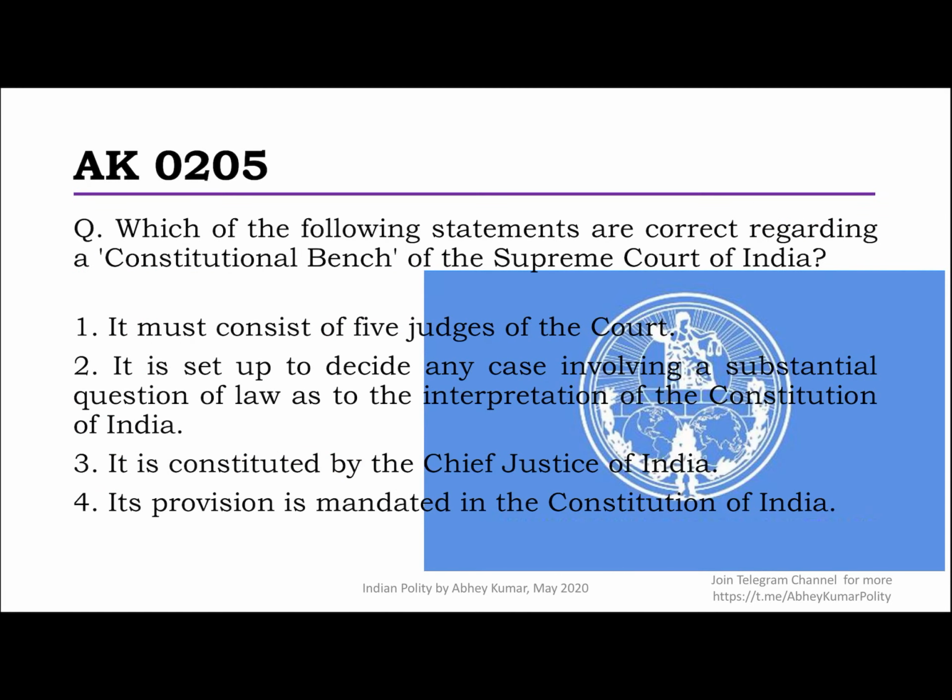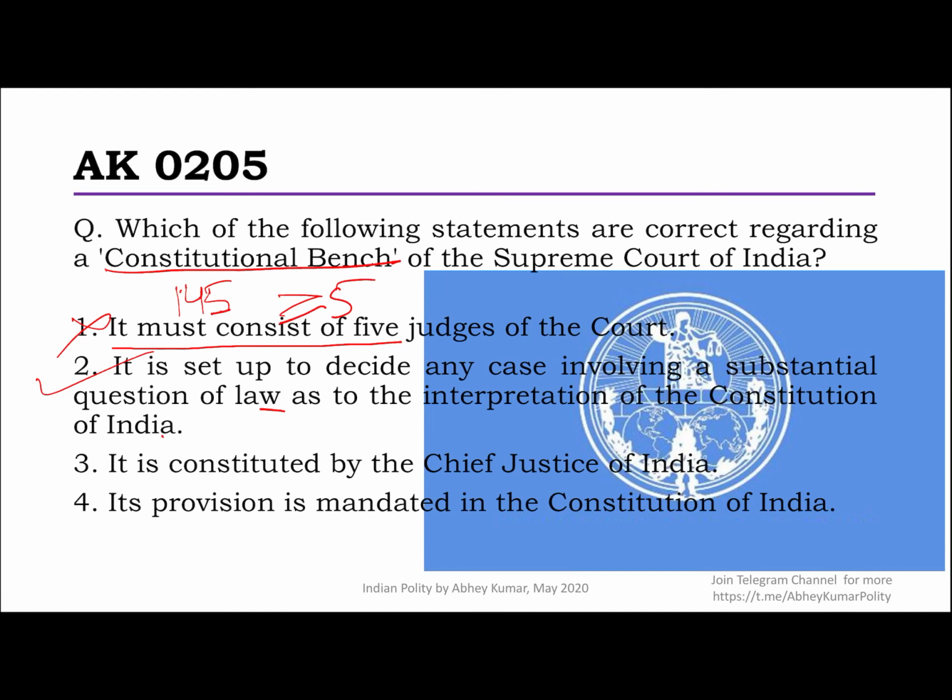Next question is, which of the following statements are correct regarding a constitutional bench of Supreme Court of India? The constitutional bench is provided for in Article 145 of the Constitution, and where it says that the minimum strength of judges shall be 5. So it's not that it must consist of 5, it should be at least 5, right? So this becomes a wrong statement for us. And it is set up to decide cases involving substantial question of law regarding interpretation of Constitution. Yes, absolutely. This is the reason why it is even called a constitutional bench.